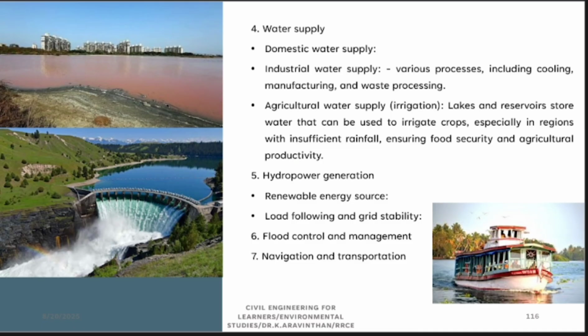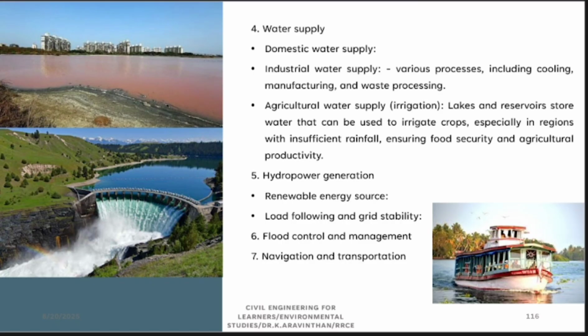If we are polluting the lake, we will not get pure water. Domestic water supply, industries also take water supply. Can you see, this is Mumbai. Mumbai is completely dependent on lake for water purpose, and other thing is for agriculture we use hydropower generations. Have you seen this kind of hydropower generations will be available in river? Hydropowers are generated through river. Other ways in lake. Why in India we are not doing?